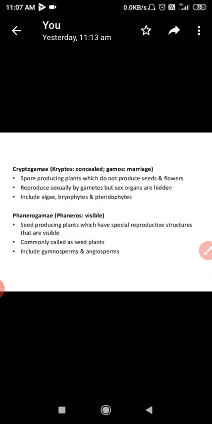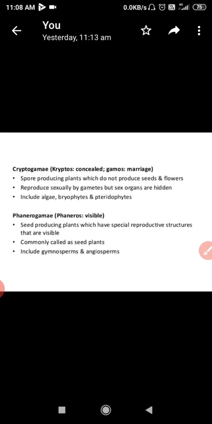What is cryptogamy? Crypto means concealed, gamos means marriage. What does it mean? As I told, one is able to produce and another is not. So cryptogams are spore producing plants which do not produce seeds and flowers. They are spores only, sorry, not able to produce seeds. If they are not able to produce seeds, how can they form flowers?